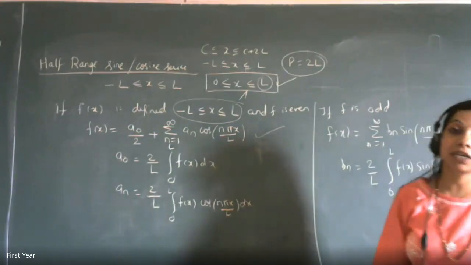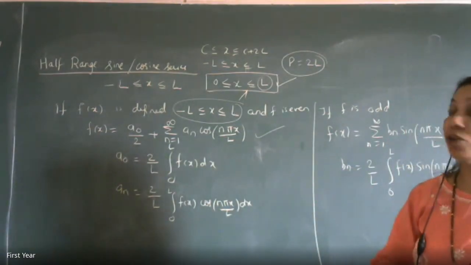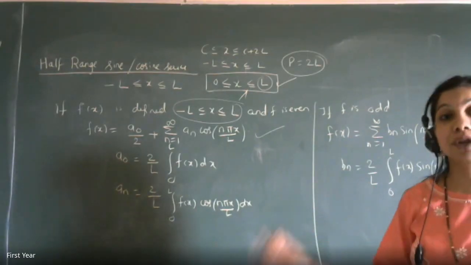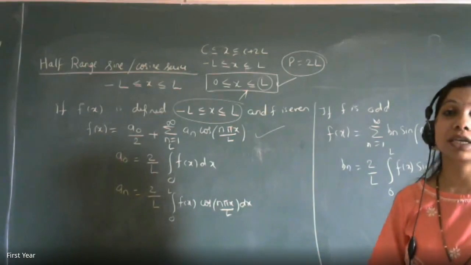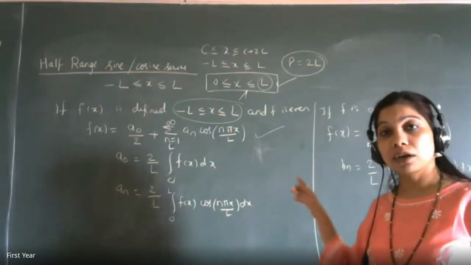What is the meaning of half range? Whatever is the upper limit, that will be L because we are extending it to full range to make it even or odd, and then we will get only a cosine series or only a sine series. Is this part clear? So how do we extend that? I'll explain you. But is this clear?